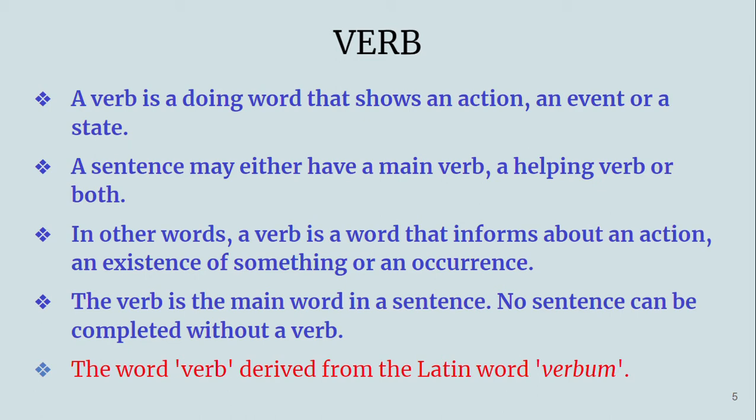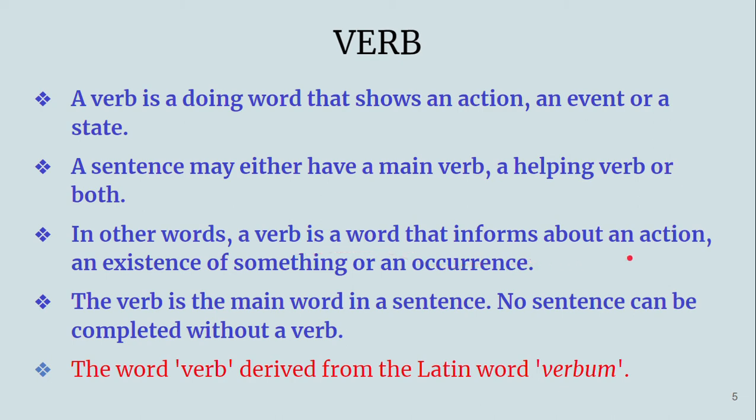We will discuss all these types of verbs, we'll try to learn all those types. But here you have to understand that verb is a doing word. That is enough. That itself will suffice. A sentence may either have a main verb or a helping verb. Remember, verbs are of different types. In those different types, these two are very important: main verb and helping verb. And what is the main verb and what is helping verb, we are going to learn in a couple of minutes.